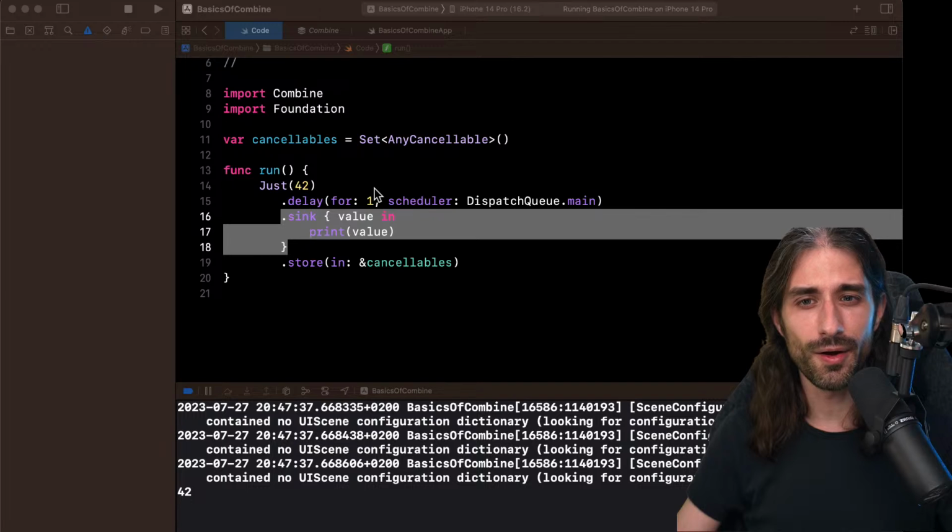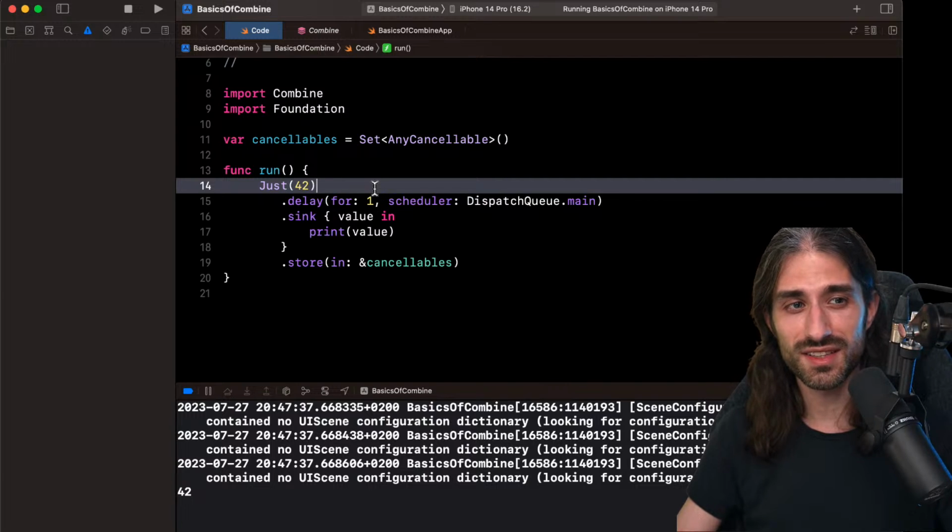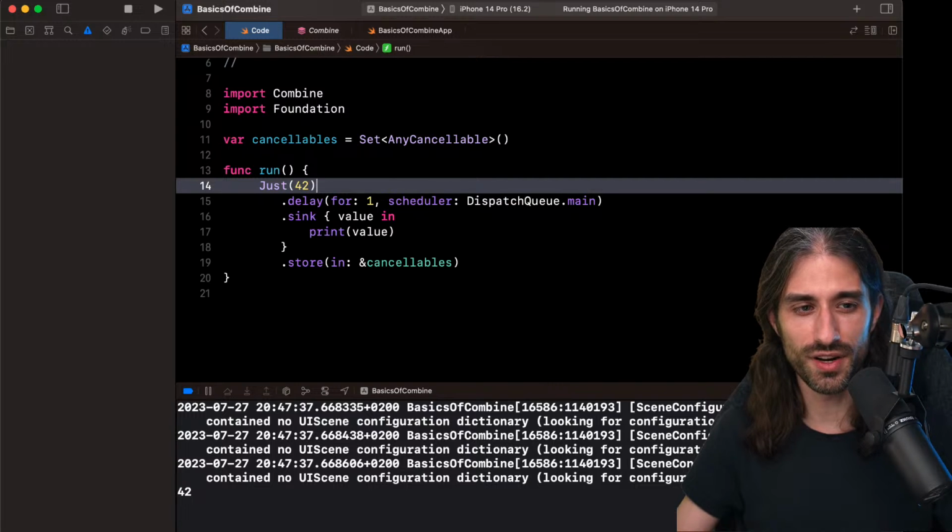You might be thinking, what's the purpose, what's the goal of knowing about this Just publisher? Because in a real app, you won't be using it most of the time. It actually has some very interesting use cases. You can use Just, for instance, when you are writing a test, when you are writing a mock, when you are prototyping. Let's imagine that you have a function that returns a publisher for a network call. When you are running your real app with the live services, you make the network call. But when you are running it in a mocked environment, you just return Just your mocked hard-coded value, and this way everything is going to work super nice.